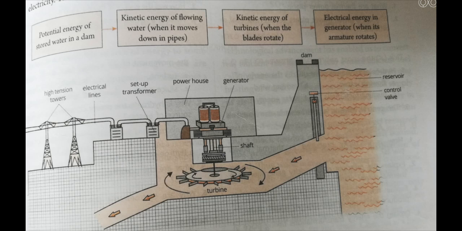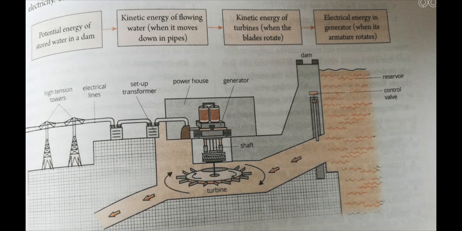On opening the gate, water from the high level of the dam is carried through pipes to the turbine. As you can see here, a turbine is there at the bottom of the dam. Since water falls from the high level of the dam, it flows at very high speed. Here the potential energy of water is converted into kinetic energy. This kinetic energy of flowing water rotates the blades of the turbine. Here the kinetic energy of flowing water is converted into mechanical energy of the turbine.